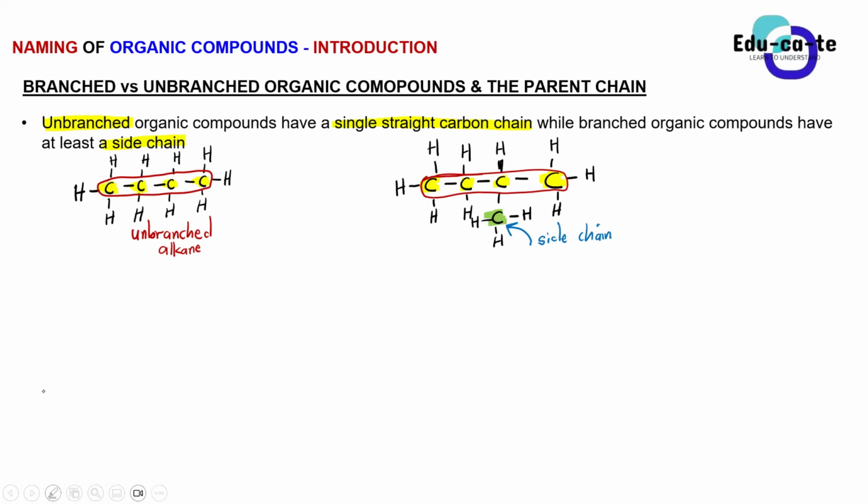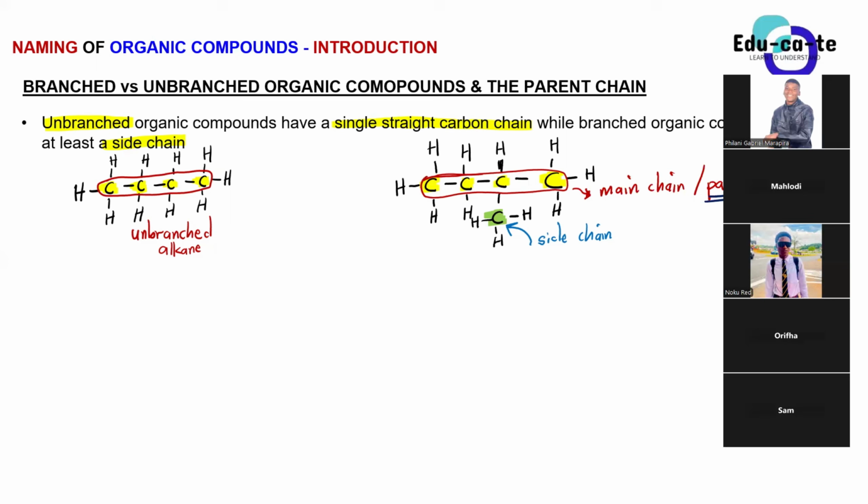So basically, this straight chain, we are going to say that is our what? That is going to be known as the main chain, or we can say it is known as the parent chain. So for us to even call it a parent chain, what needs to happen? What does the parent chain suggest? That is part of the things that I said you guys must research. And Orifa told us that for us to say it's a parent chain, it must have the highest number of carbon atoms in it.